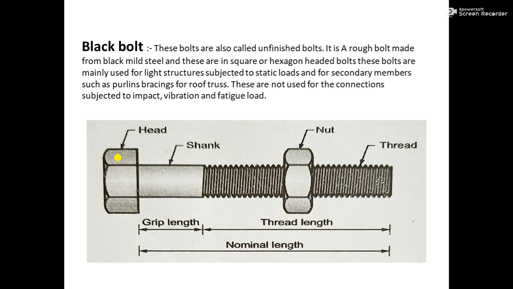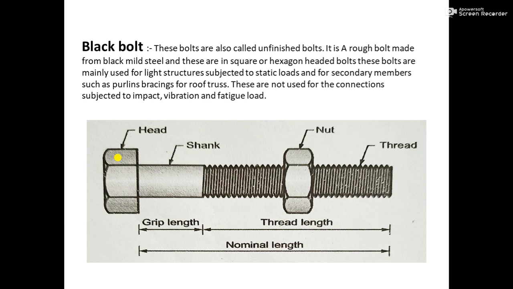Since these black bolts are made up of mild steel, which has a low load carrying capacity, and these are unfinished bolts, they are not suitable for impact loading or vibrations and fatigue load, that is in earthquake loading or where impact load damping is there. At that point these black bolts are not suitable.